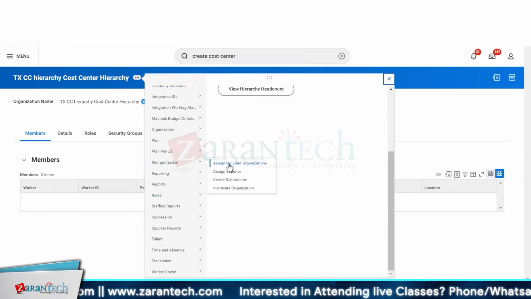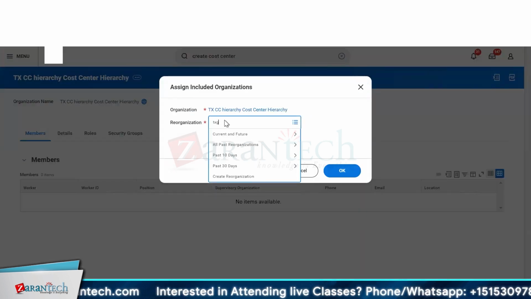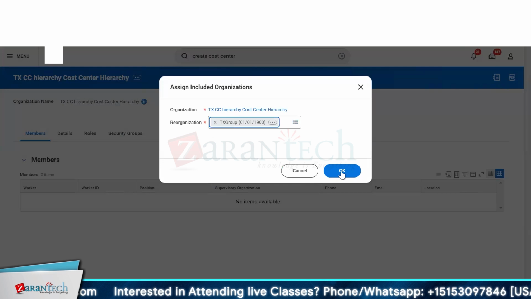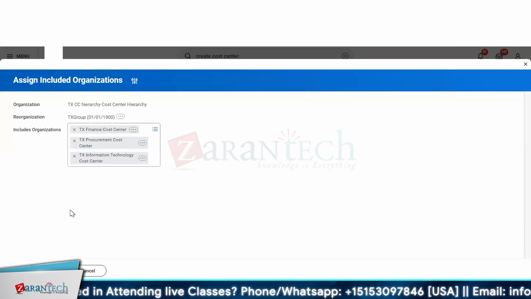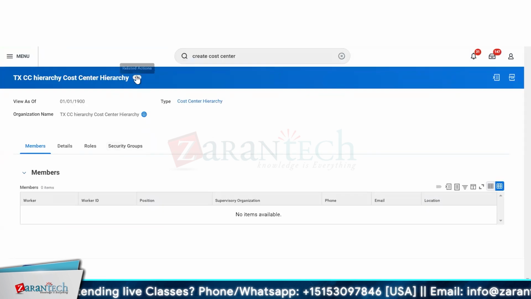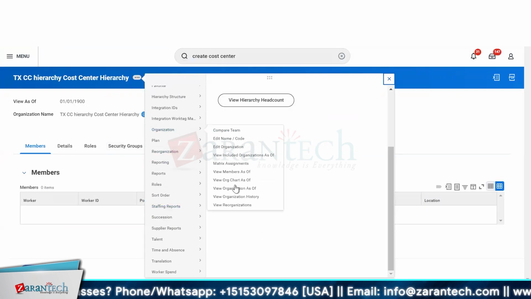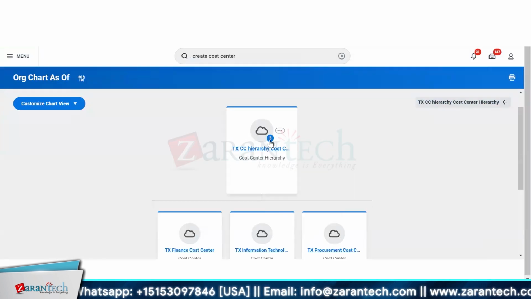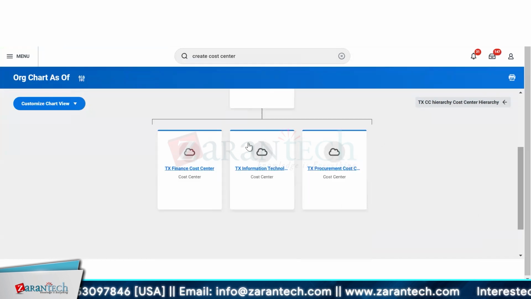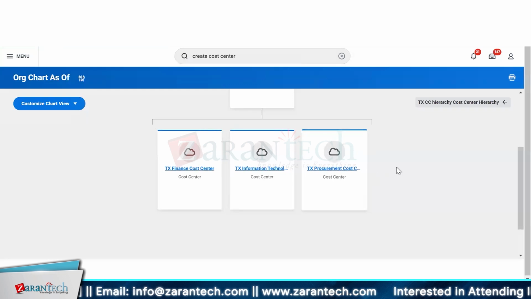Again, the similar way we did with the regions. Go to reorganization and assign included organization. Again, it asks me for the TX group reorganization, and here I would call TX and all the finance that come under this hierarchy. So now I can check it has been assigned. Go to organizations and view org chart as well. Click OK. And here are my three subordinates, or three layers, in this hierarchy. Three organizations are here: finance, information, and procurement. All of them are cost centers.